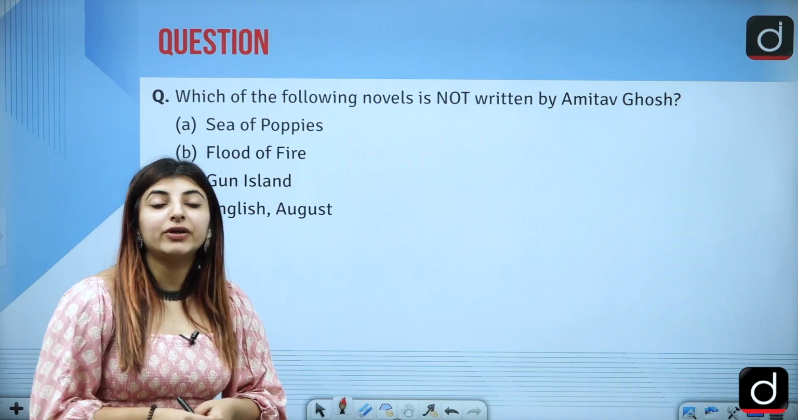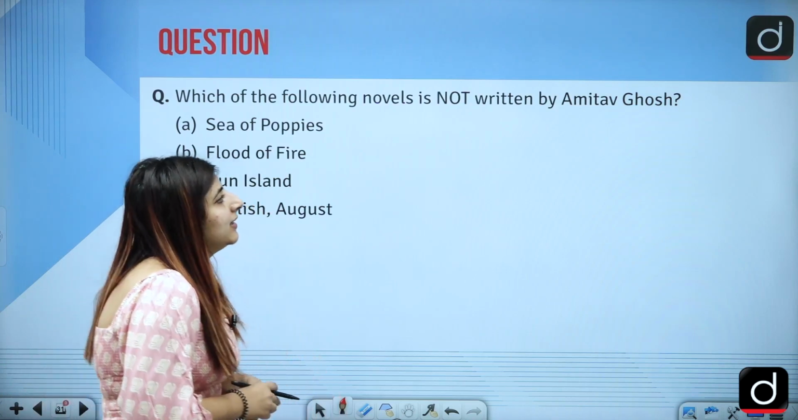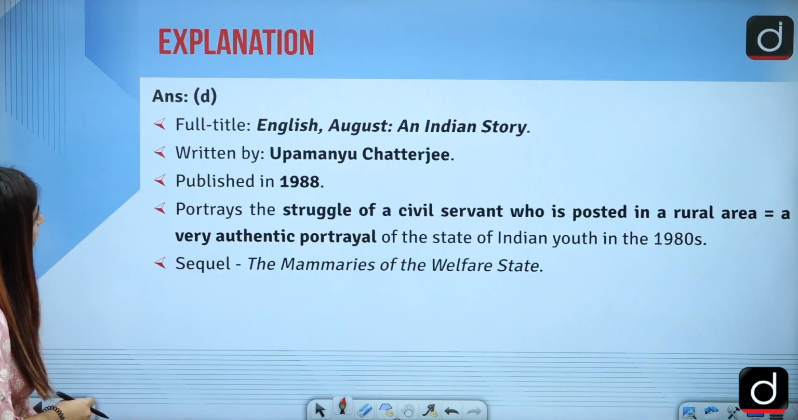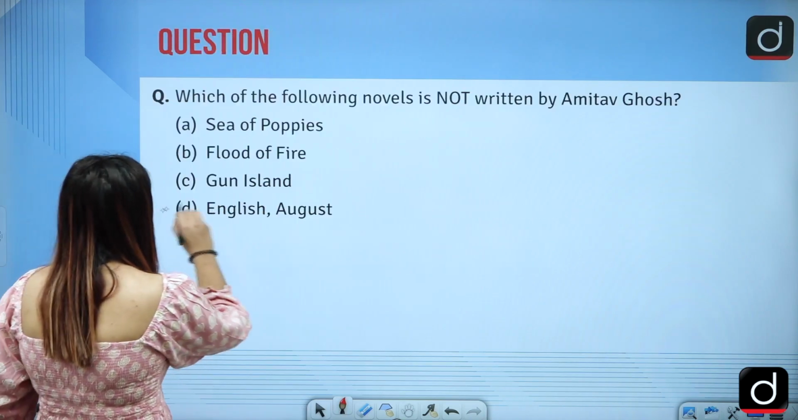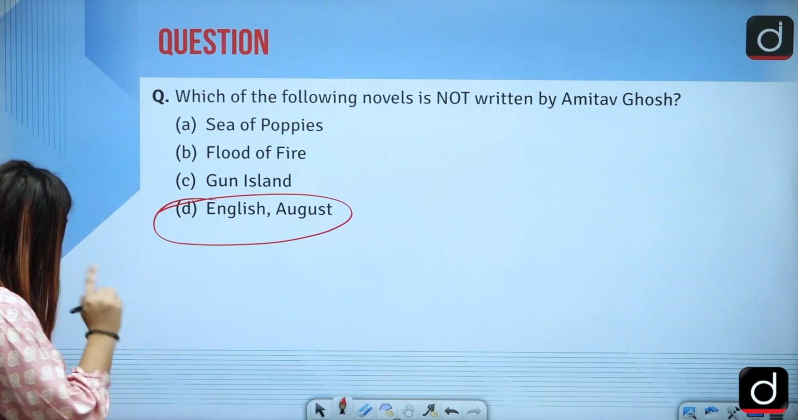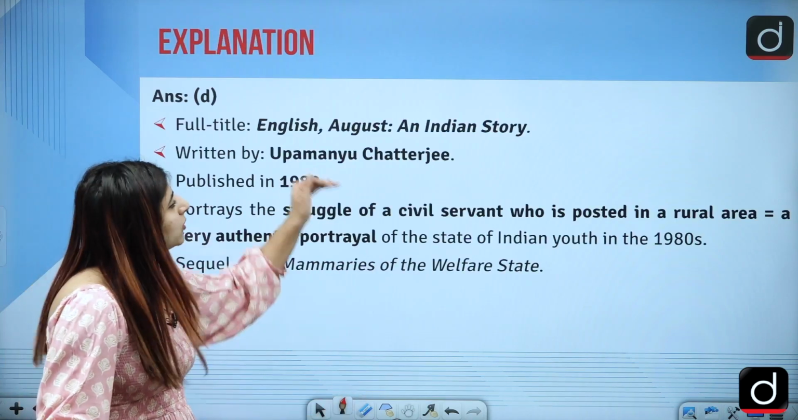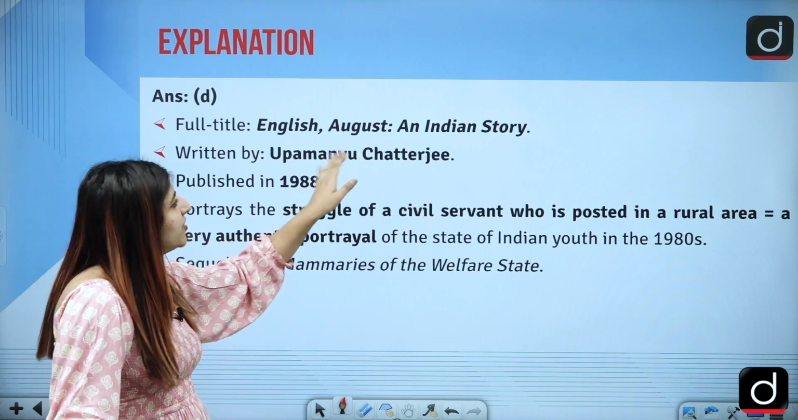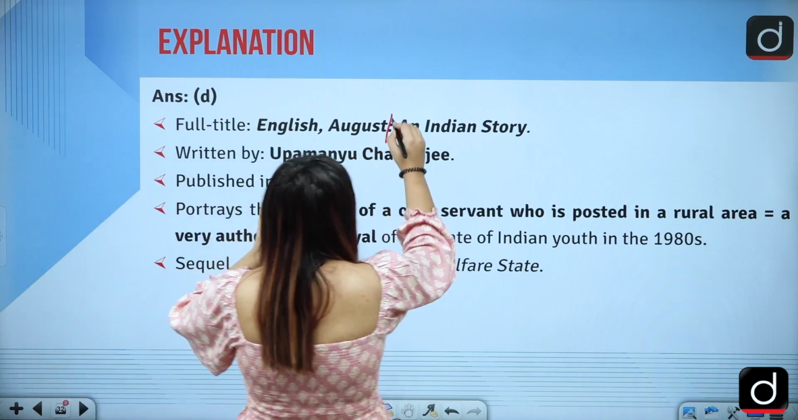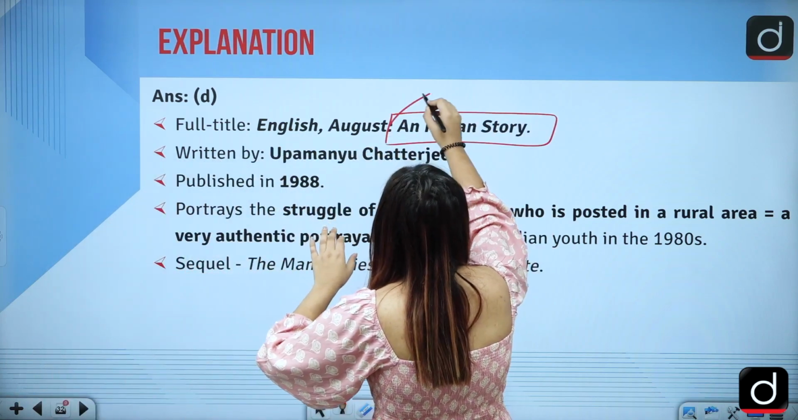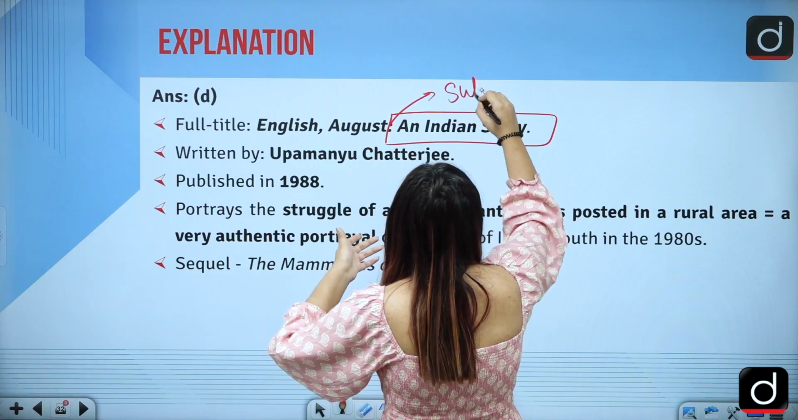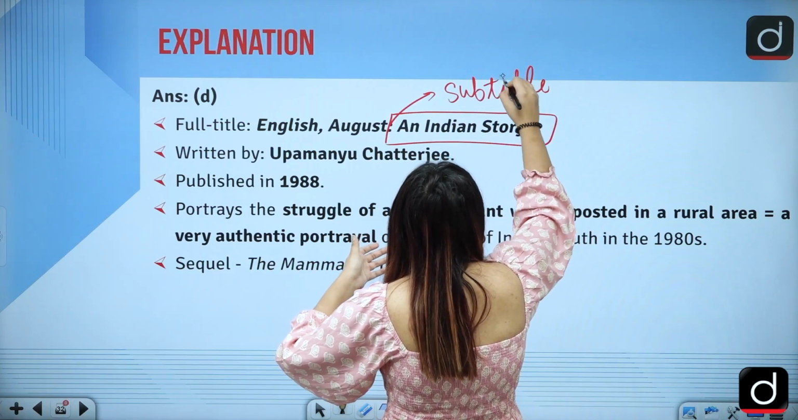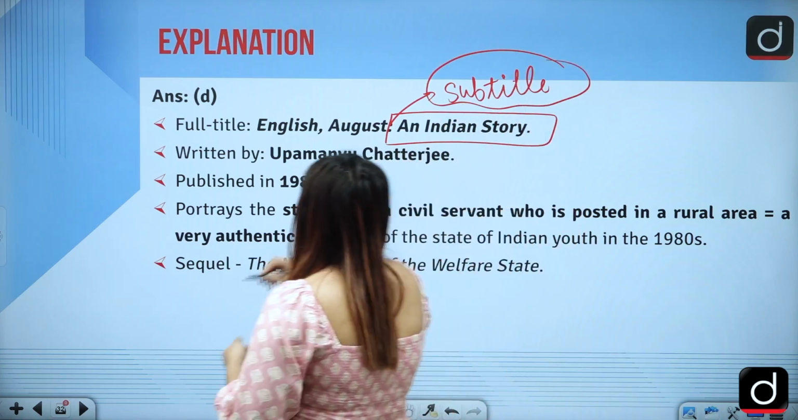Next is, which of the following is not written by Amitav Ghosh? A question related to Indian literature. The answer to this question is option D, that is English, August is not written by Amitav Ghosh. Then who wrote it? It is Upamanyu Chatterjee who has written it, and anything which has this colon etc. means that this is the subtitle of that particular work.